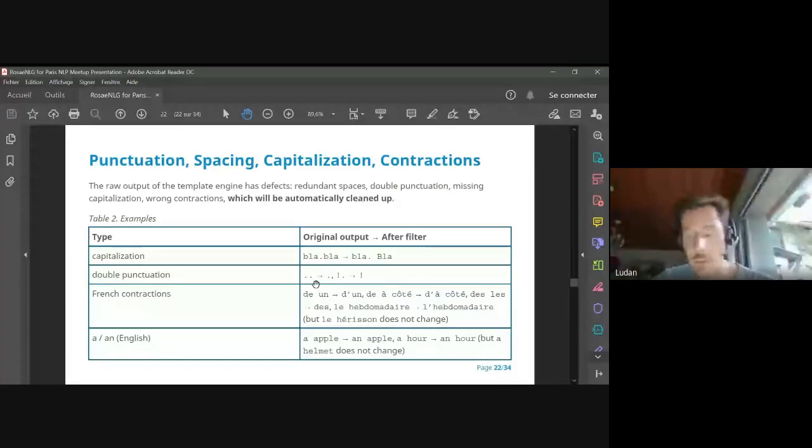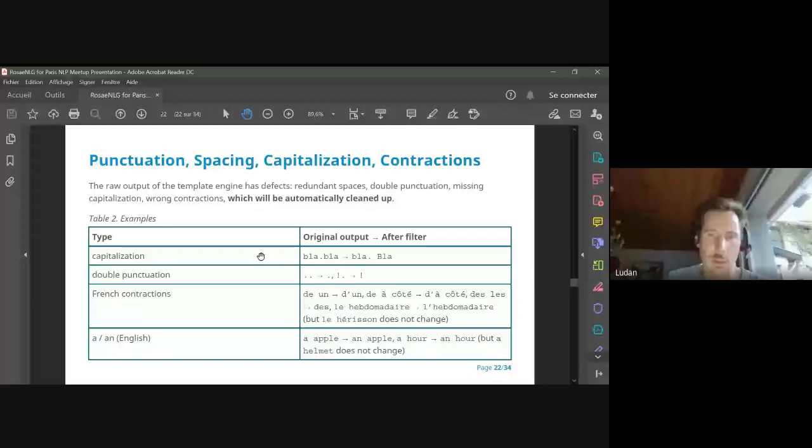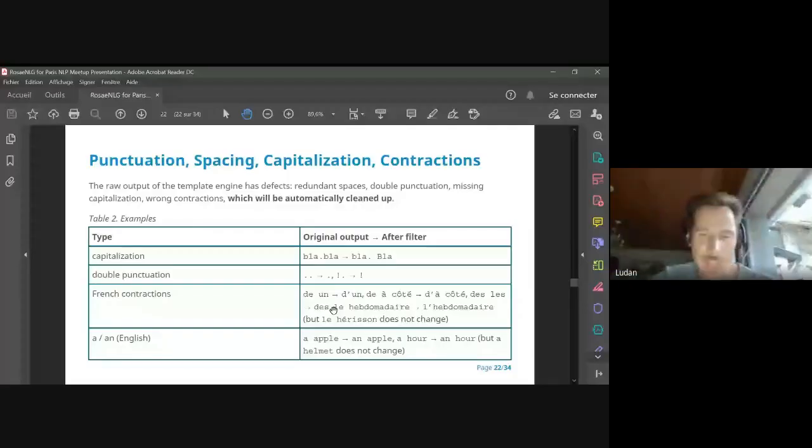So it's very difficult to find where in the template it has been generated. Here, the engine is completely automatic. It just removes the double punctuation. It manages capitalization automatically. It also manages contractions automatically. For instance, it will change le hebdomadaire into l'hebdomadaire. It's not that easy, because when you say le hérisson, you don't wish to change it.